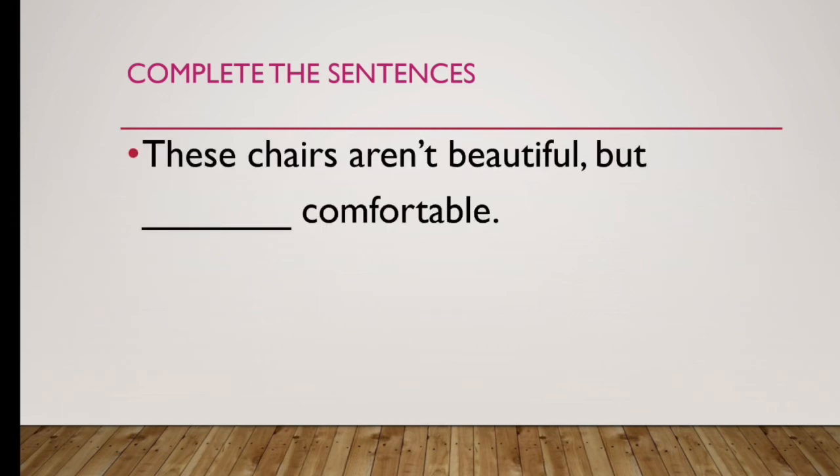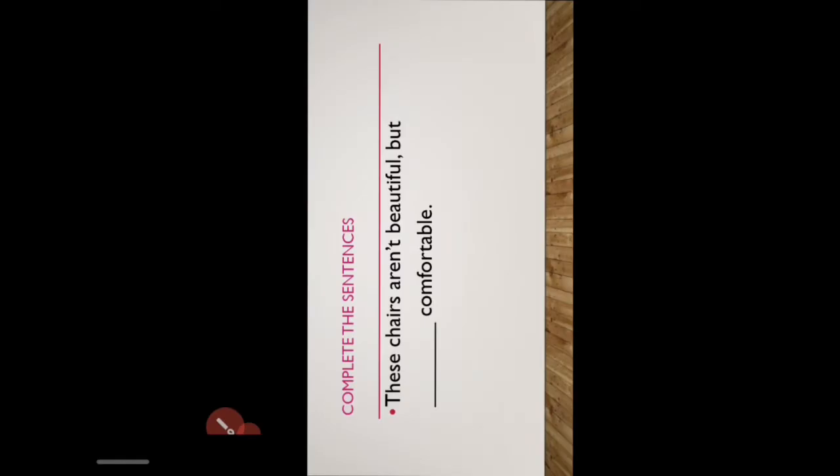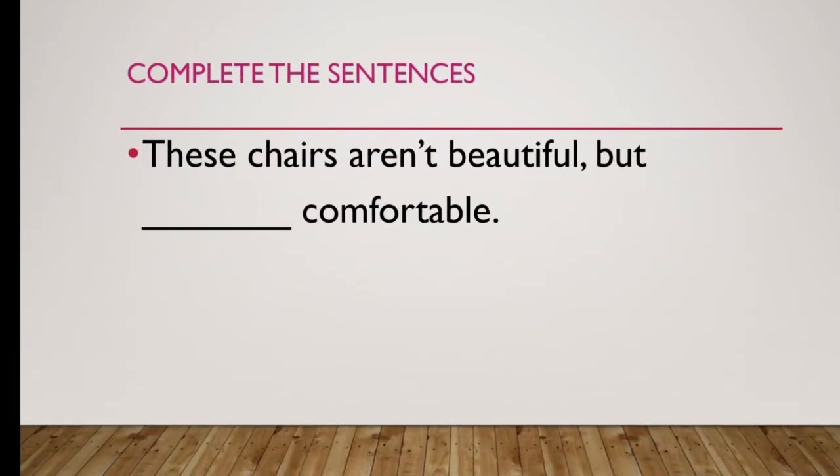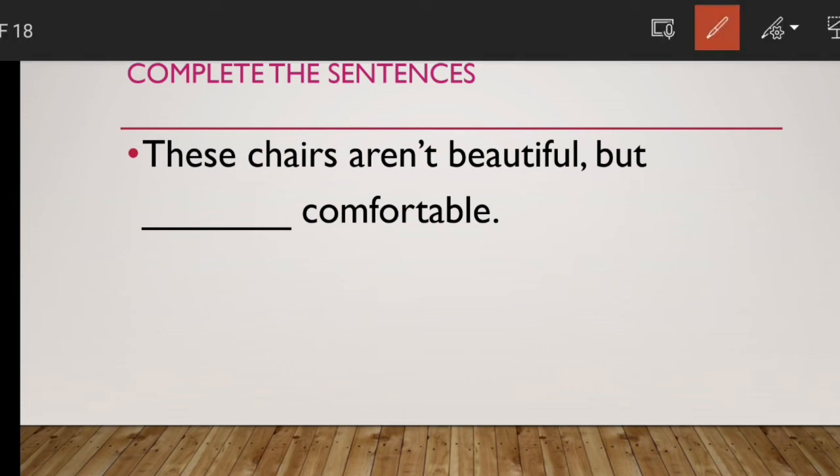Okay, now complete the sentences. Let's see the sentences. The first one, these chairs are not beautiful, but what will be the answer? These chairs aren't beautiful. These chairs, you see these chairs, these are plural ones, so that's why aren't beautiful.